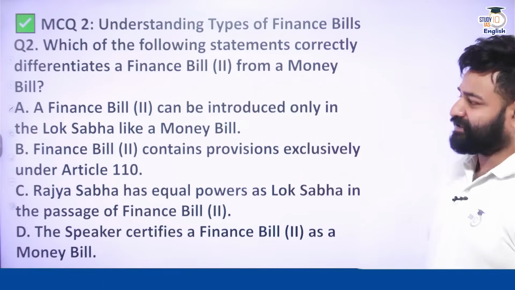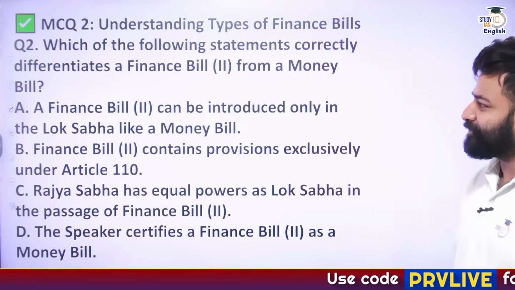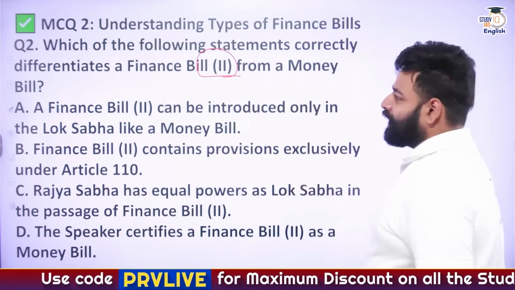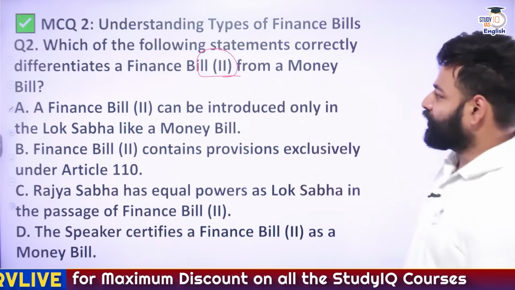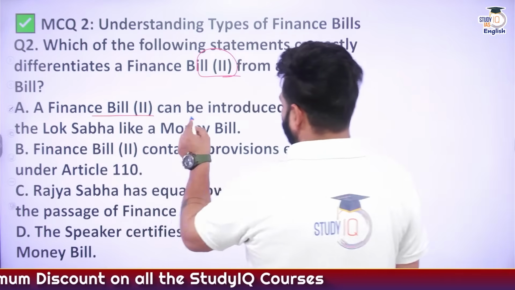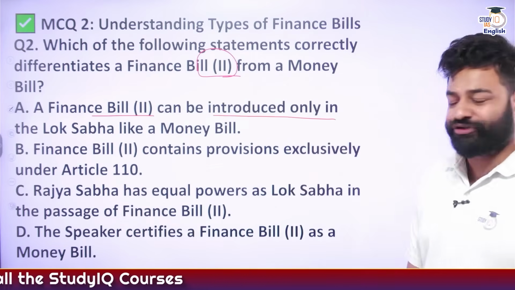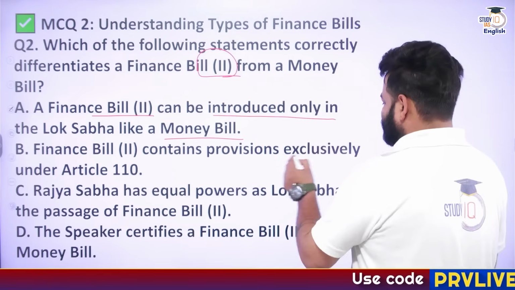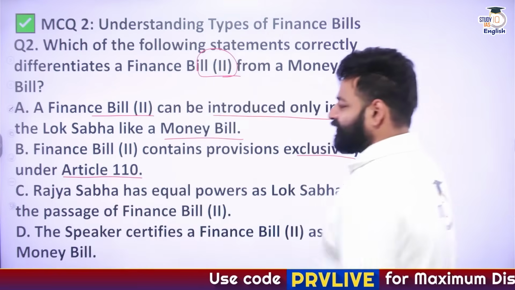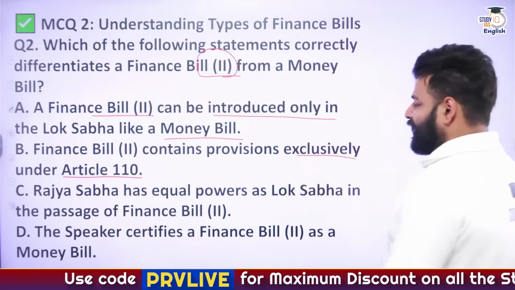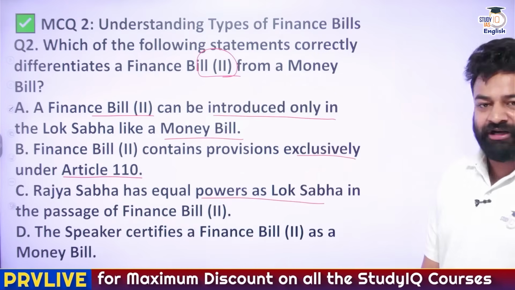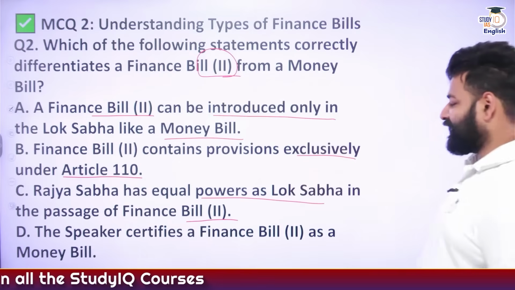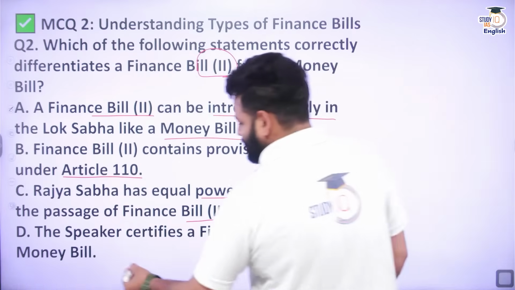Understanding types of finance bills. Which of the following statements correctly differentiates Finance Bill 2 from a money bill? A Finance Bill 2 can be introduced only in the Lok Sabha like a money bill. Finance Bill 2 contains provisions exclusively under Article 110. Rajya Sabha has equal powers as Lok Sabha in the passage of Finance Bill 2. And finally, the speaker certifies a Finance Bill 2 as a money bill.